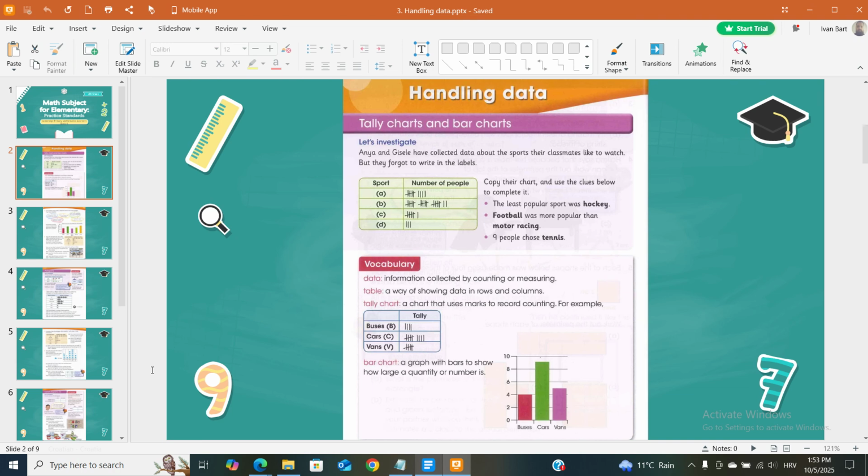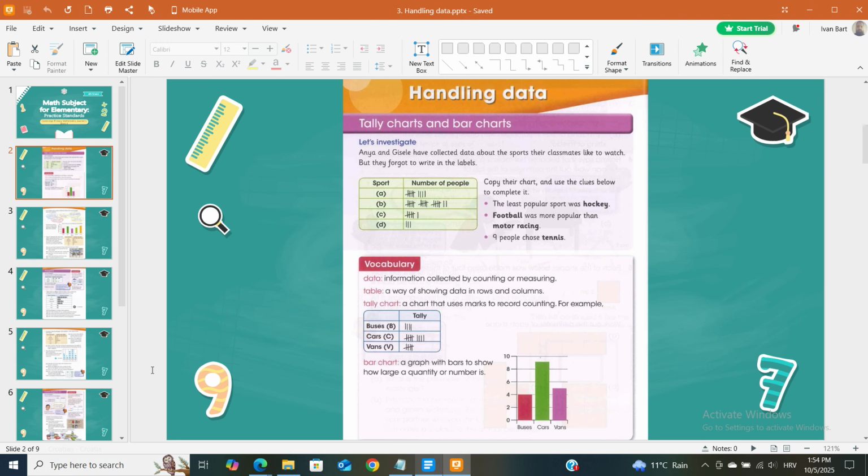But they forgot to write in the labels. Sport. Number of people. A, B, C, D, with tally marks for each. Copy their chart and use the clues below to complete it.